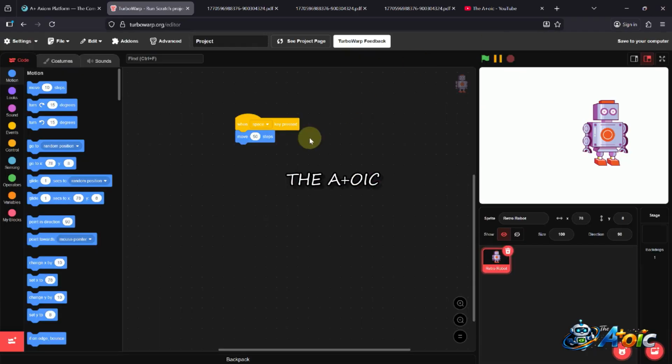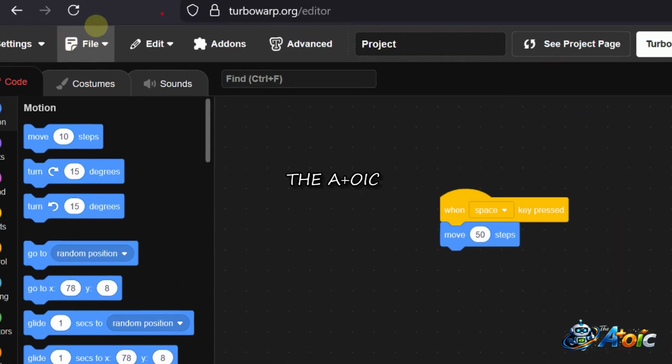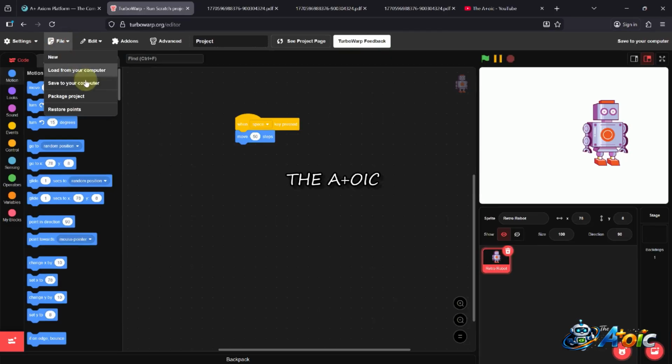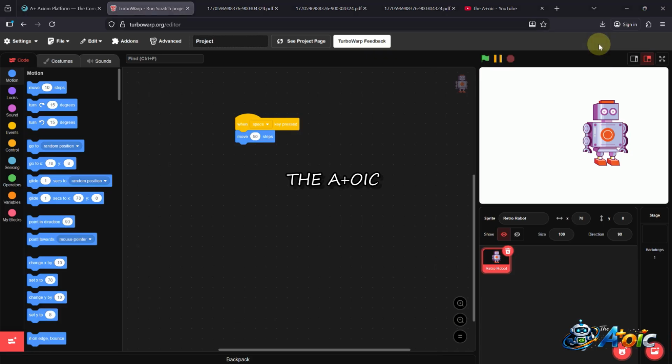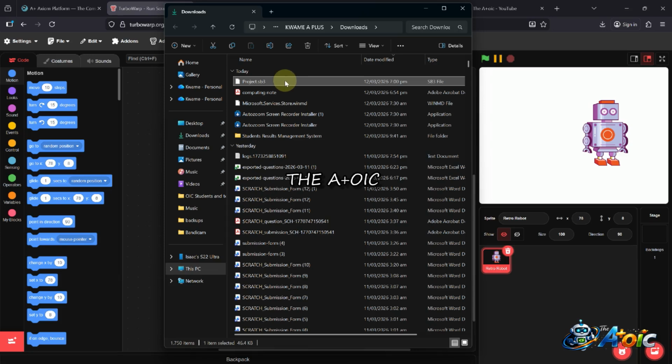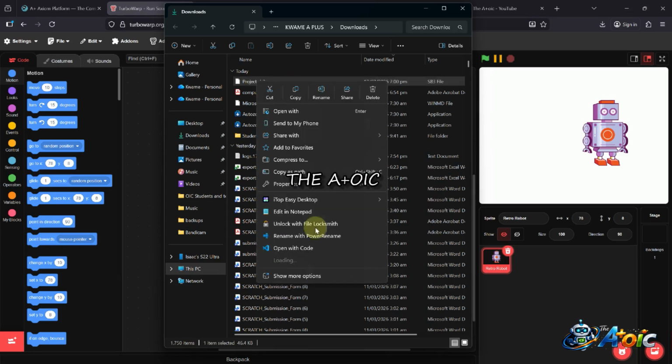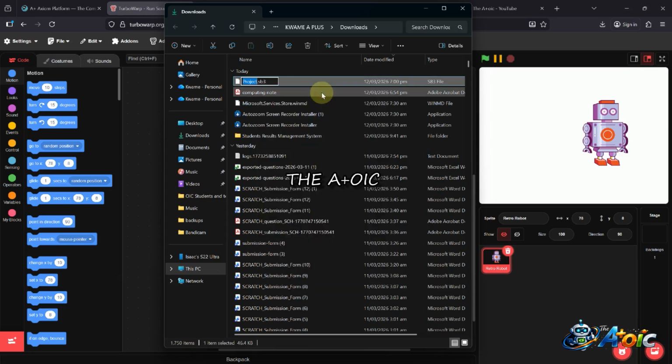After I'm done with this, I'm going to go to File, and click Save to your computer. Because this is Firefox, it wasn't giving me an option to save with my name, so I'll click on it and then rename the file.